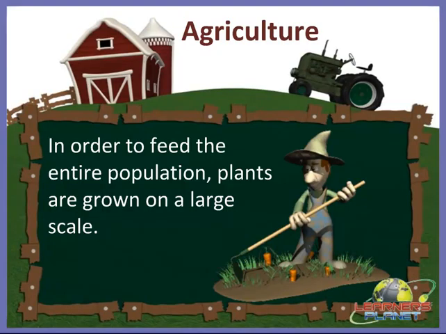Children, have you ever imagined, whenever you grow fruits or vegetables in your kitchen garden, what happens? Are these fruits and vegetables enough for you and your family? Yes, it is enough for you and your family.